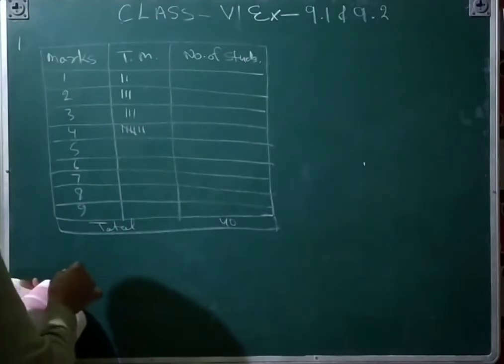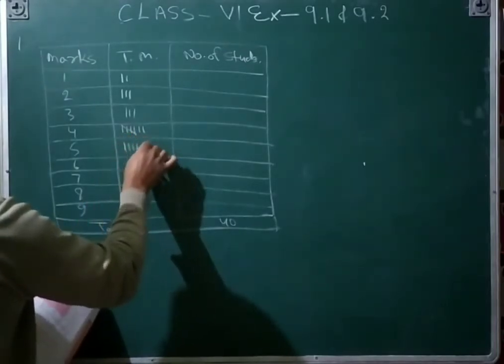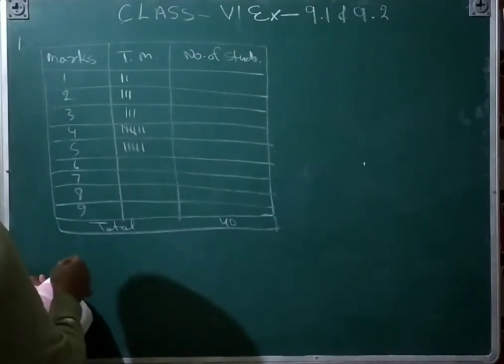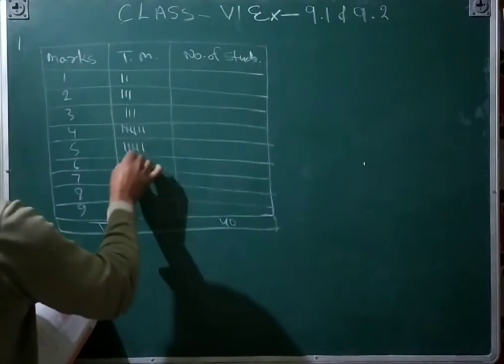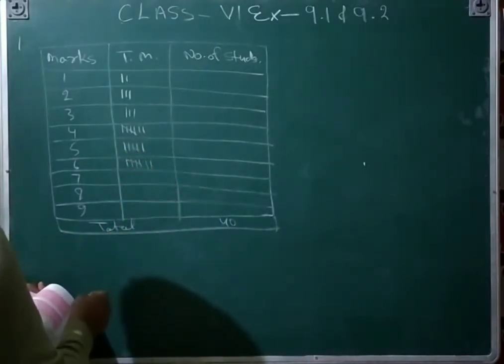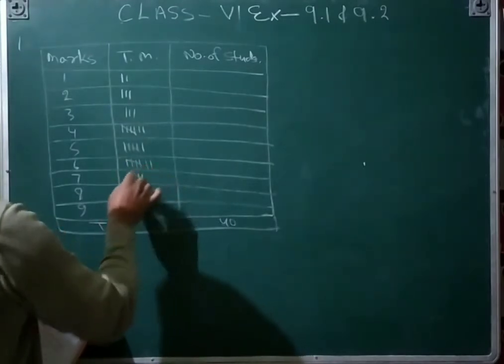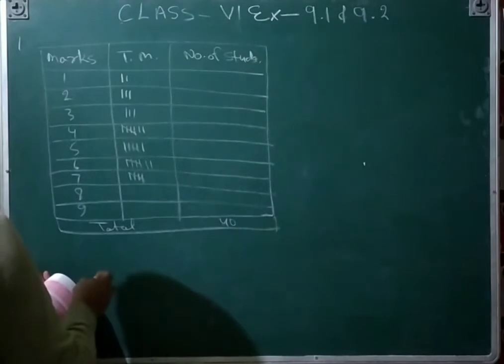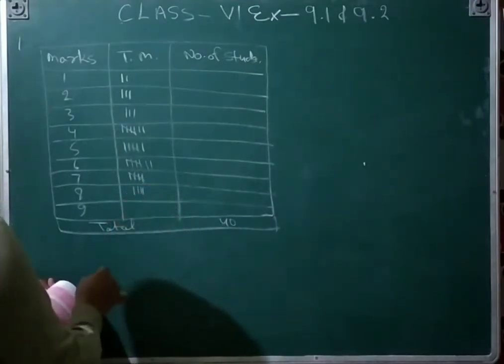And then 5 is coming 6 times: 1, 2, 3, 4, 5, 6. And then 6 is coming 7 times: 1, 2, 3, 4, 5, 6, 7. And then 7 is coming 5 times: 1, 2, 3, 4, 5. 8 is coming 4 times. And then 9 is coming 3 times.